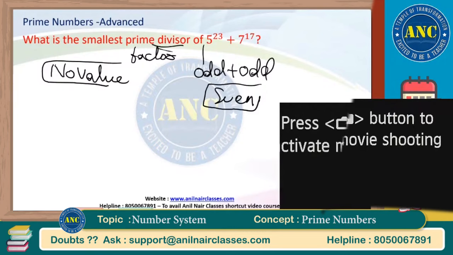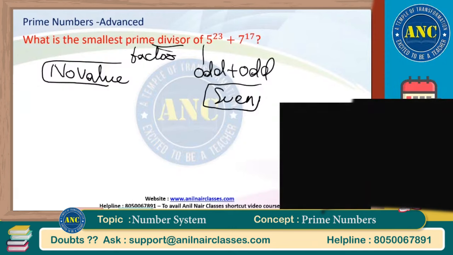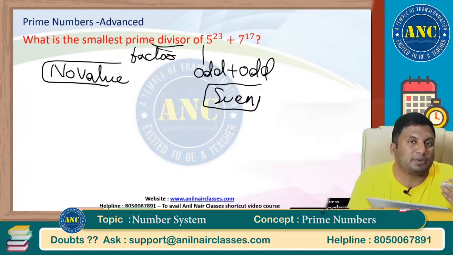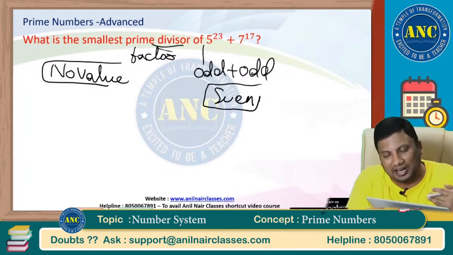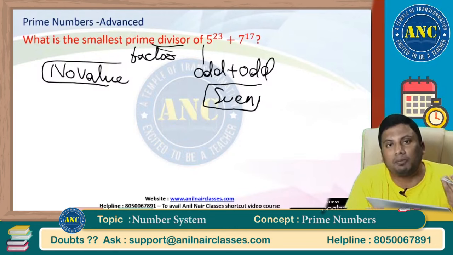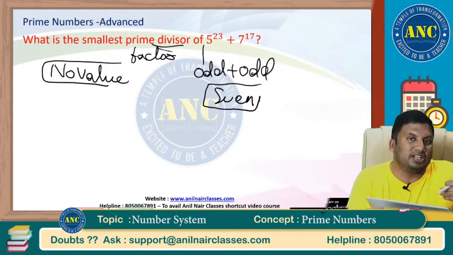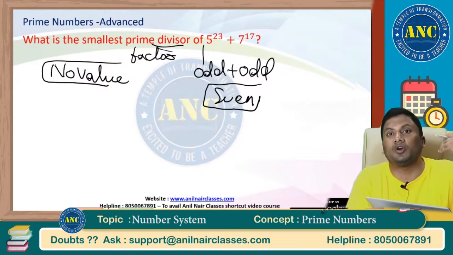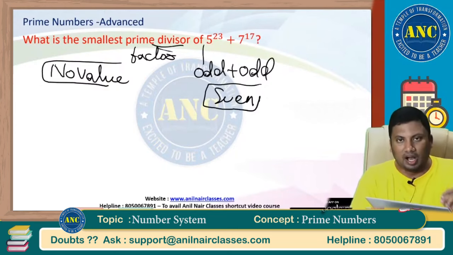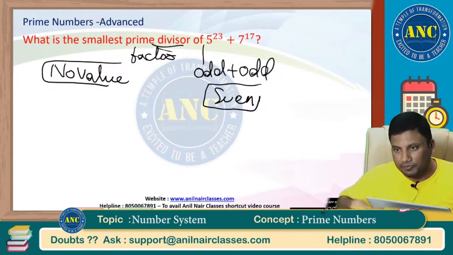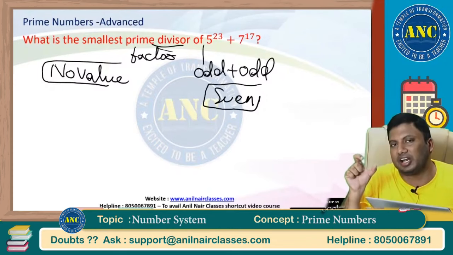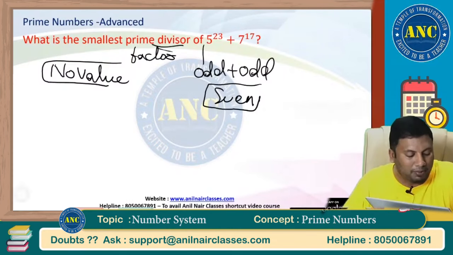What is that I wrote? A prime number is a number which is only divisible by 1 and itself. That is the reason I created some questions. Then what is the second concept? 2 is the only even prime number. Then also we discussed some problems based upon that. Next class we will discuss why I wrote prime number greater than 3 of the form 6k plus or minus 1. If I am writing an English sentence in a class, I will create some questions for that problem.